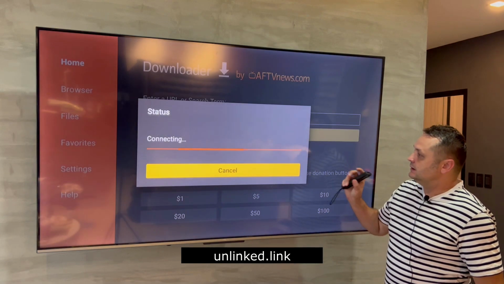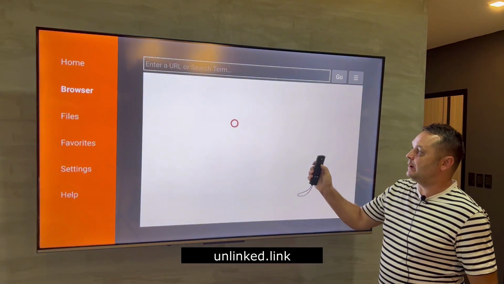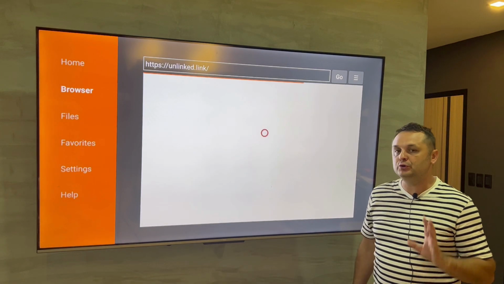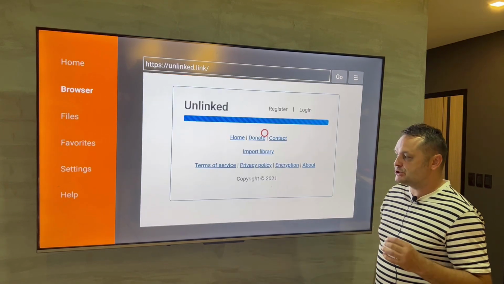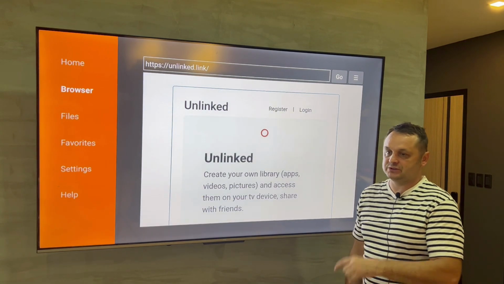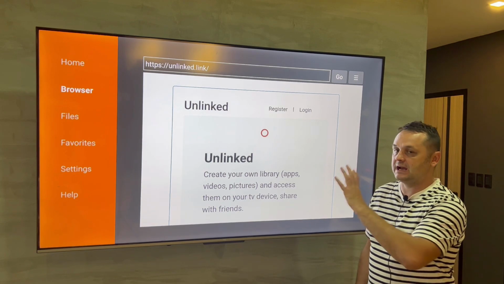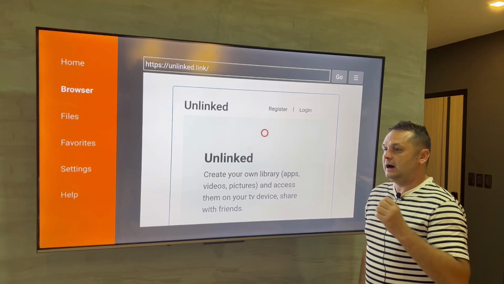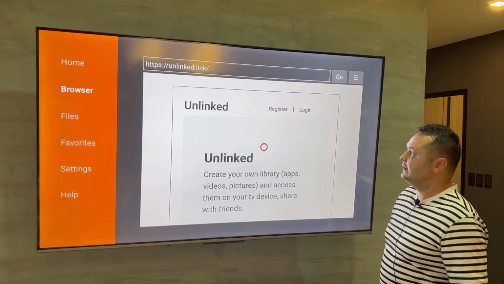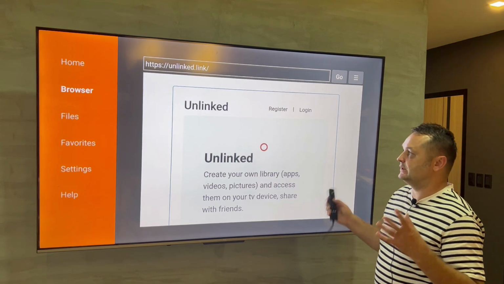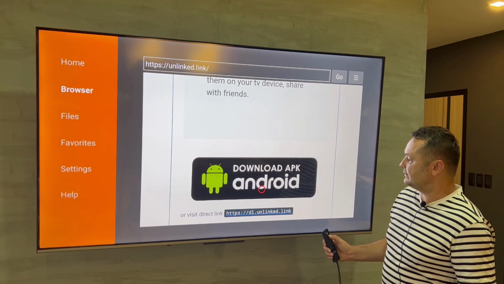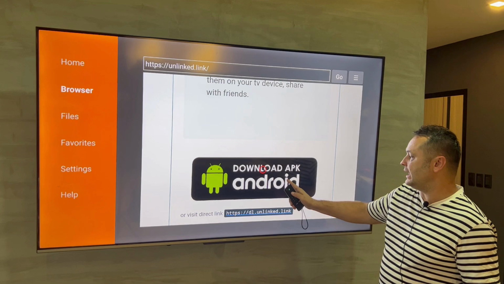Now this will say connecting, and it'll open a website. You can see I can move the cursor around, and I'll be on the unlinked website. If you do get an error on this step, make sure you use the VPN link provided in the comment or description below. Install the VPN, which I show later in my video, because some internet service providers might be blocking the unlinked store. I'm not sure for what reasons, but they might be blocking access to it. So it should go to the website, everything's fine, and you should see download APK Android.